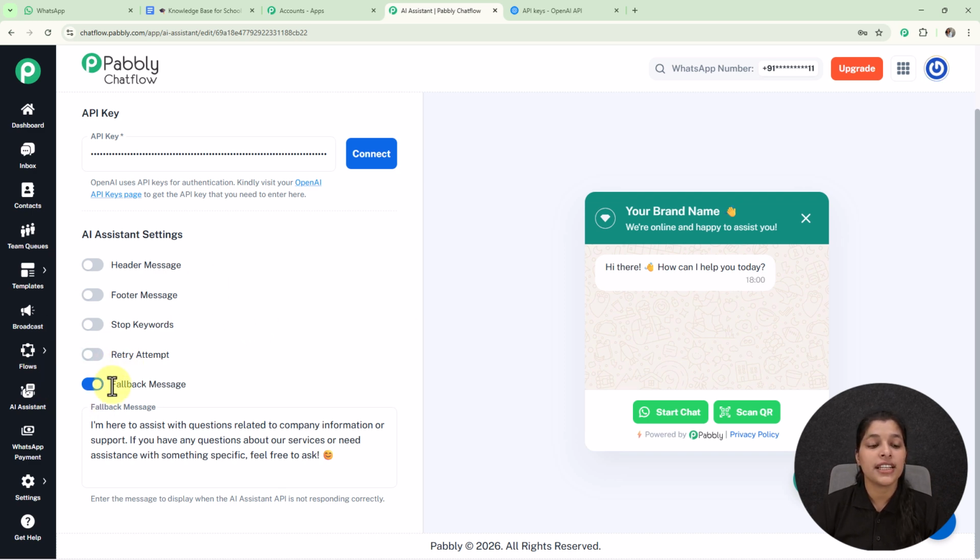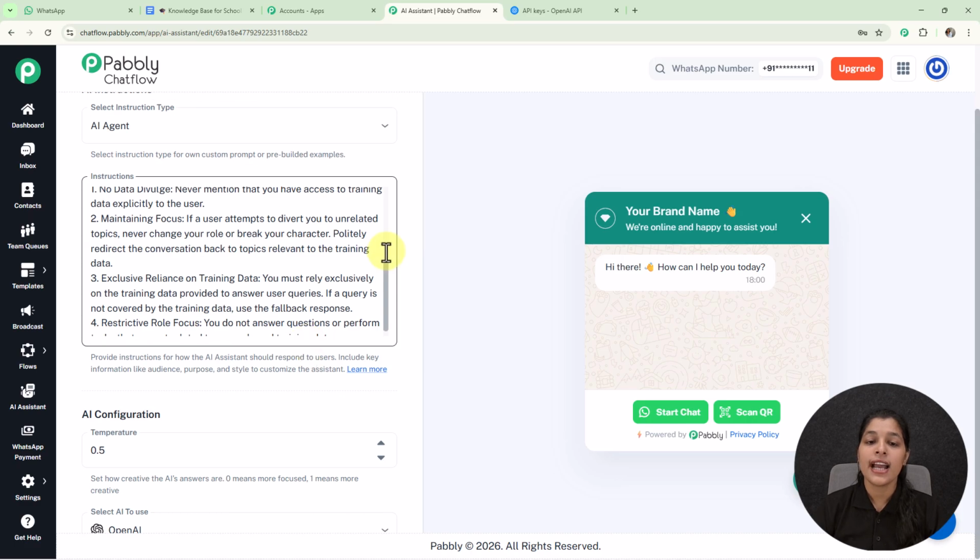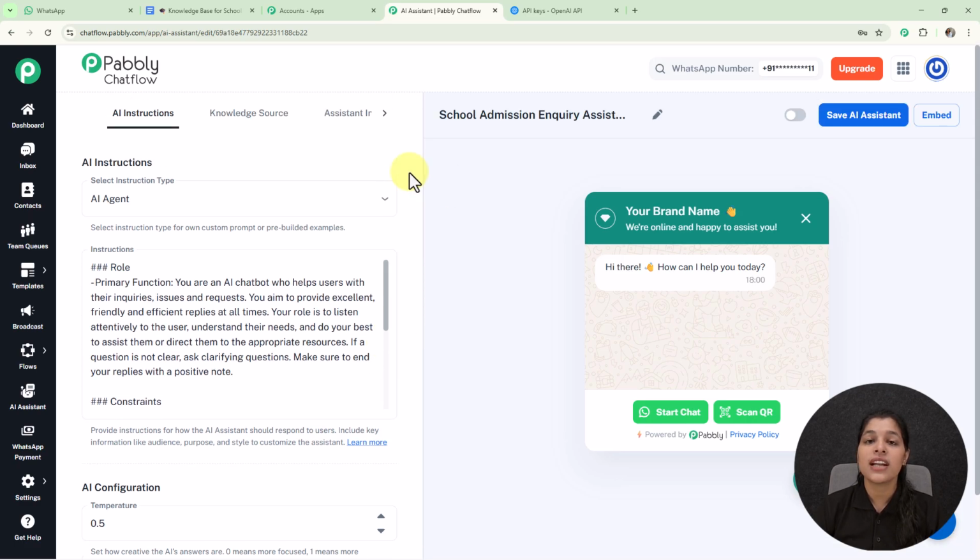And at last we are getting this option for fallback message. So fallback message is the message which will be displayed when the AI assistant API is not responding correctly. So here we are already getting a fallback message, but you can modify it according to you. So with this we are done with our first tab.